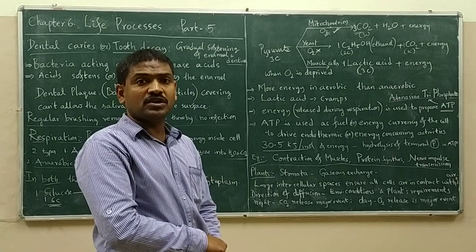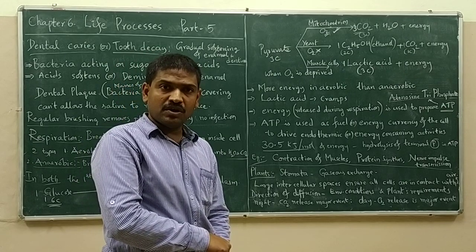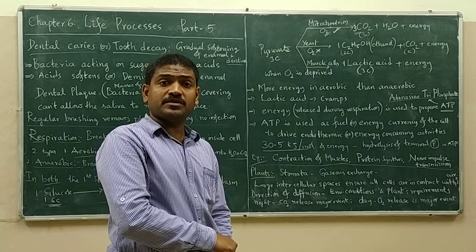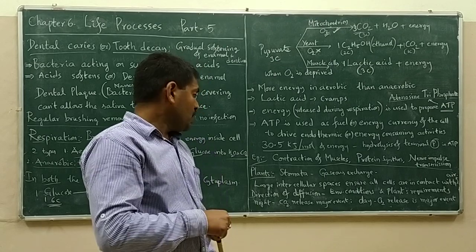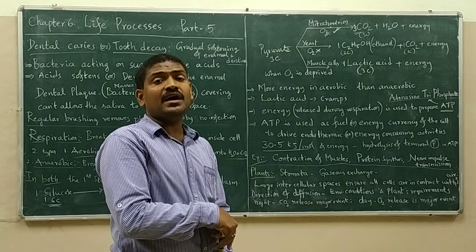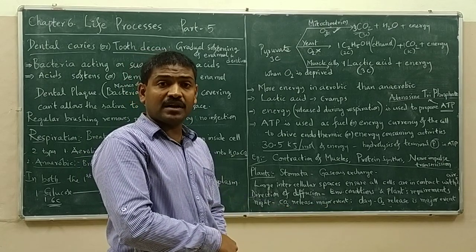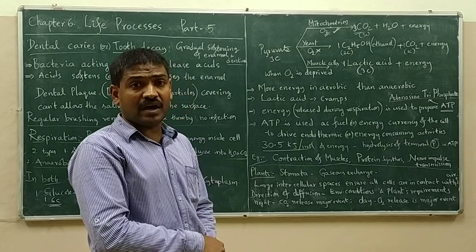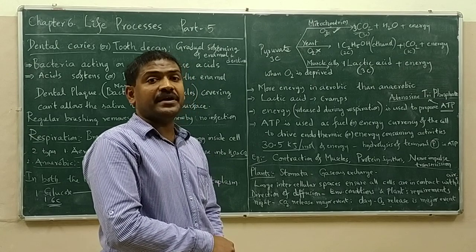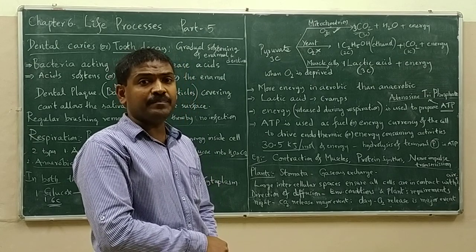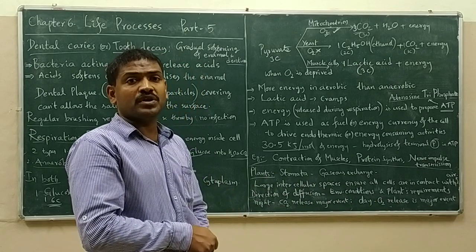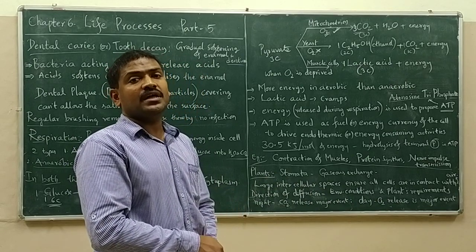During the night time, light is not available, so no photosynthesis is carried out. So the plant focuses more on respiration. During that time, which gas will be released? In more respiration, CO2 will be released. So during night time, CO2 release is the major event in plants. Based on the environmental condition and the plant requirement, the direction of diffusion of gases in plants is dependent. During the daytime, oxygen release is the major event, and during the night time, CO2 release is the major event in plants.